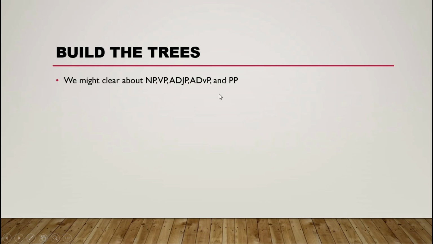If you want to build the tree like this, we must know about phrase, clause, and sentence. It is easier for you to build, because if you don't know what is phrase, what is clause, what is sentence, it is so hard for you to build a tree.